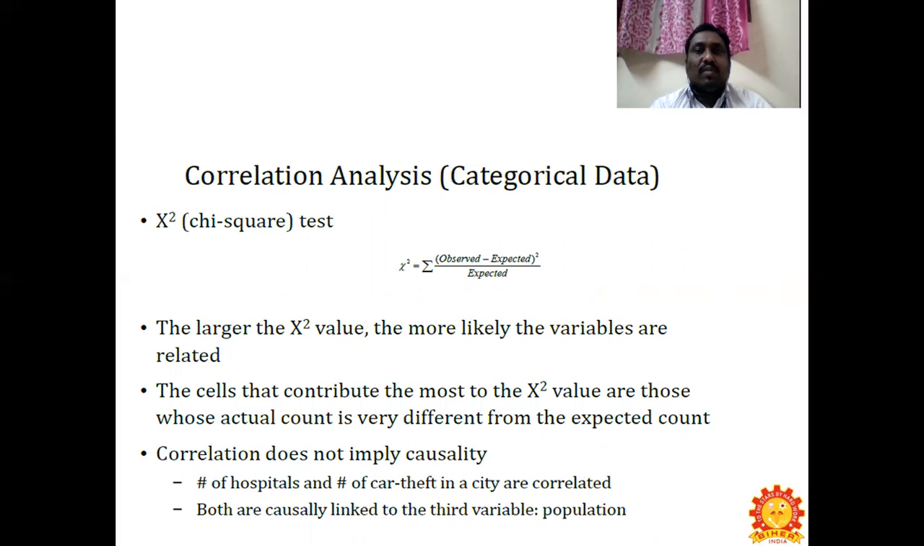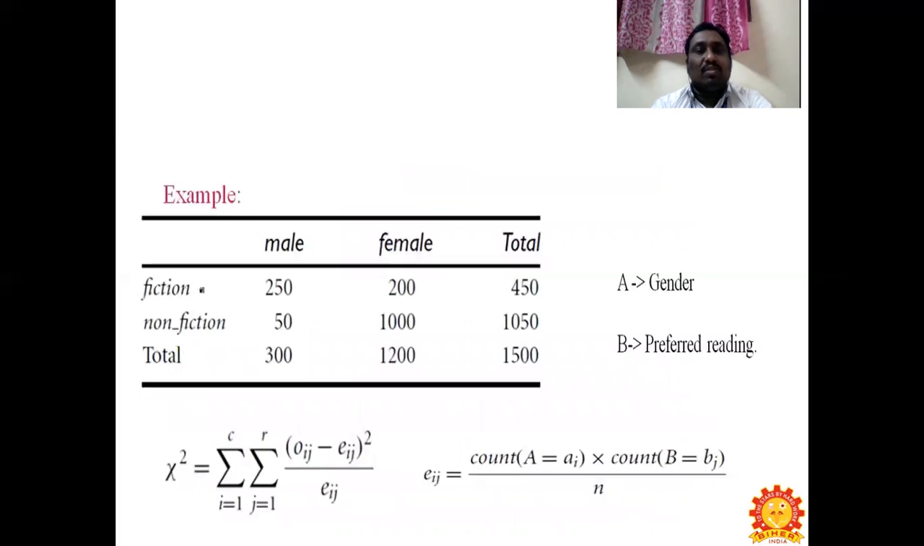In the correlation analysis of categorical data, we use the chi-square test. The formula for chi-square is the summation of observed minus expected, whole square, divided by expected. The larger the chi-square value, the more likely the variables are related. The cells that contribute the most to the chi-square value are those whose actual count is very different from the expected count. Correlation does not imply causality. The number of hospitals and the number of car thefts in a city are correlated, but both are causally linked to a third variable, population.